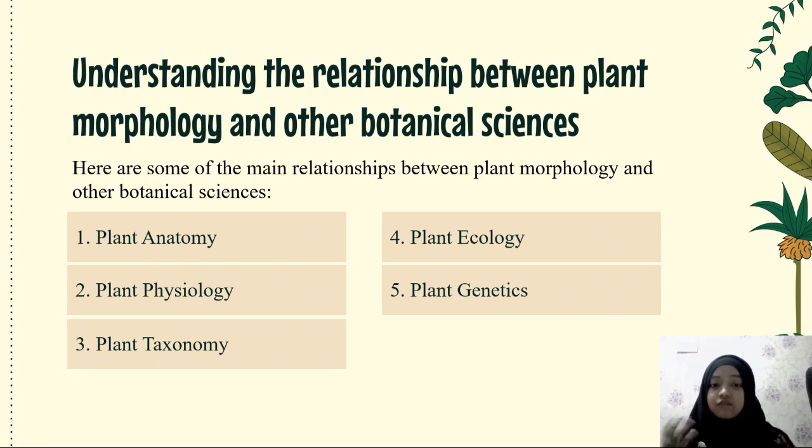A key focus of physiology. In plant taxonomy, morphological characteristics are used to identify and classify plant species, forming the basis for species description and supporting taxonomy studies. Plant ecology studies the relationship between plants and their environment, with morphology explaining how variation in organ shape and structure affects interaction.